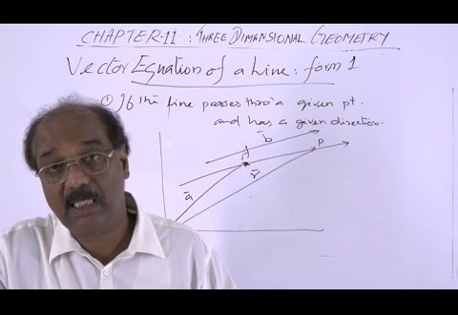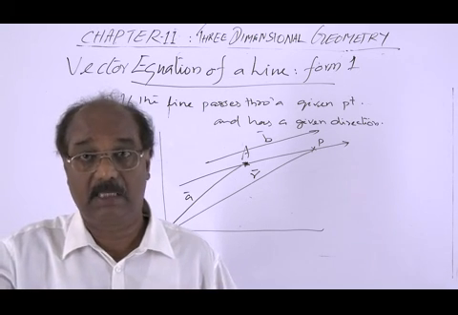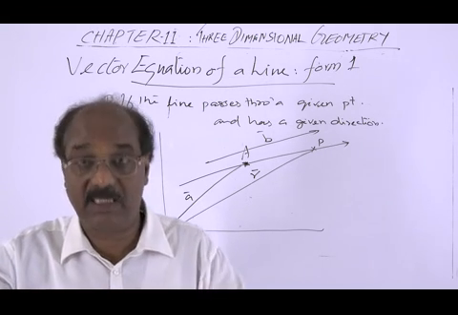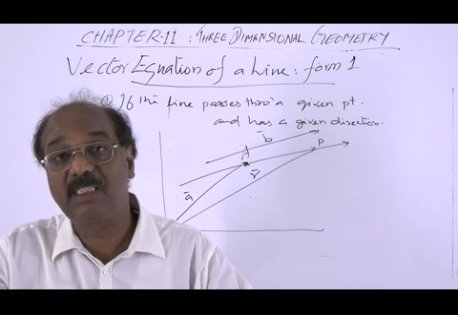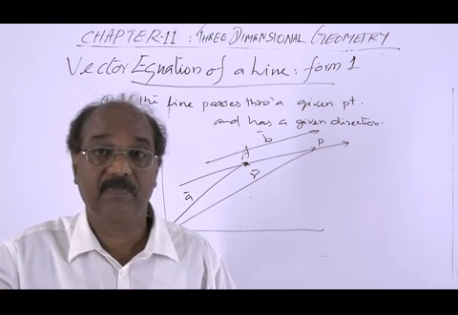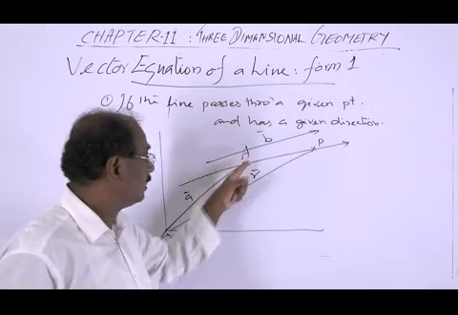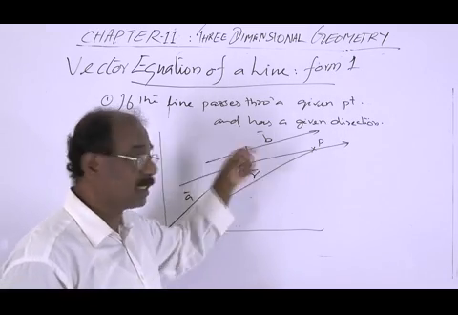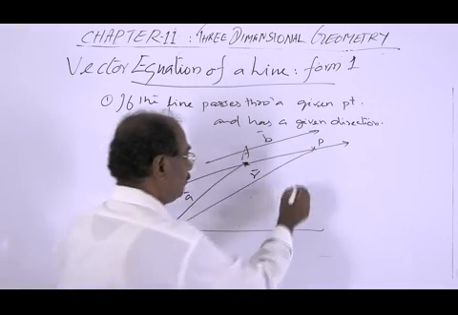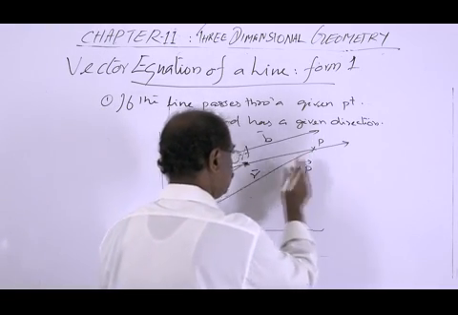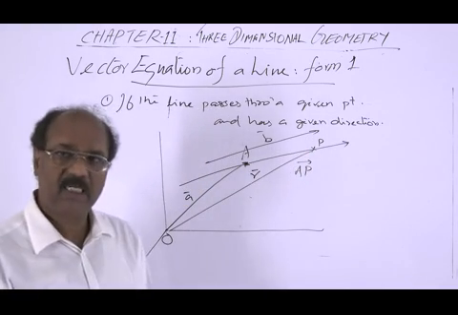How can we connect it? Connect it by some way or other. That is the core part of the derivation: connecting the general point with the conditions. Now, this line is parallel to the vector B. Here we have a vector AP, since A and P are 2 points on the line.